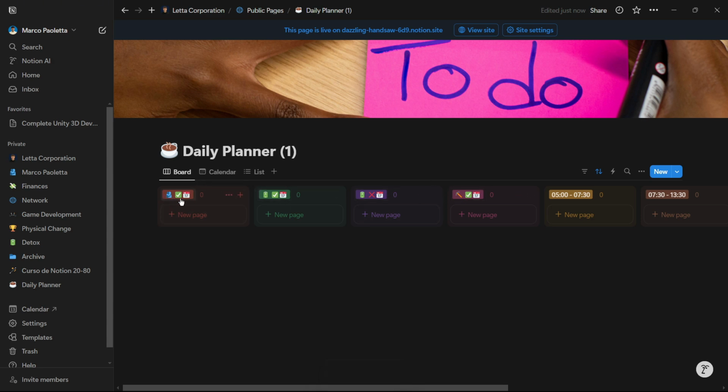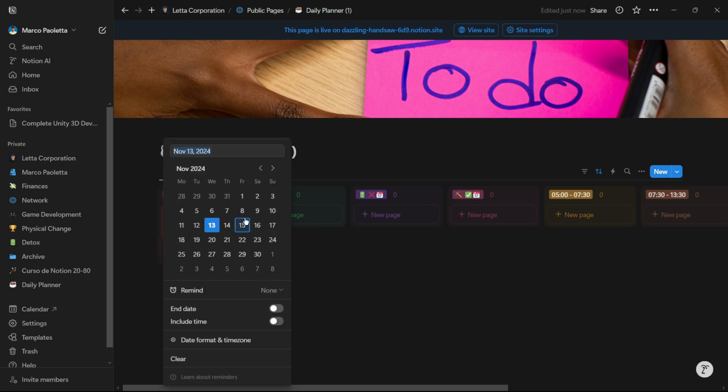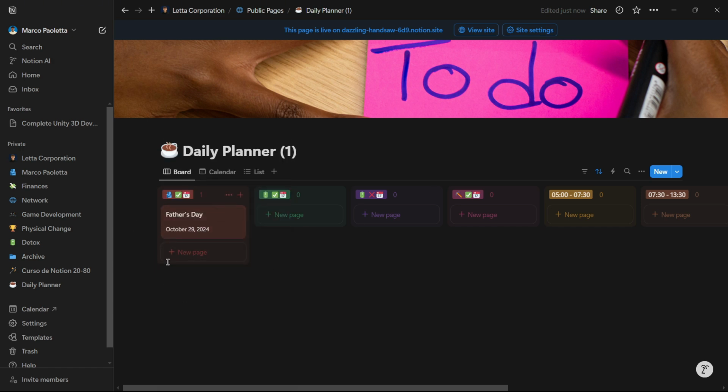So this is a social event that has some specific date. For example, if I have a birthday, a family get together or something like that, I put it over here. Let's say, I know, Father's Day, okay? And you could put here a deadline or the date where Father's Day is, and it's going to be shown over there. Then this other section is for things that you really care about and has some kind of a specific date. For example, this can also contain projects, like for example, hand in project to client X, okay? And you can put here the deadline.